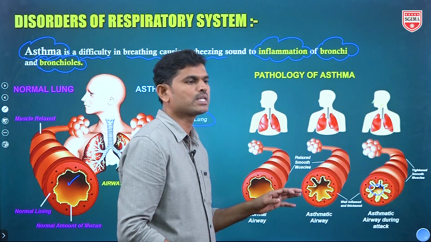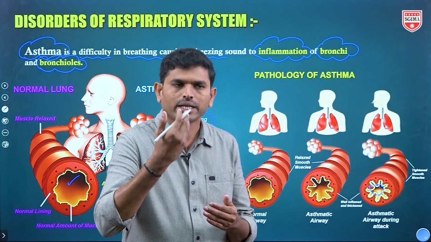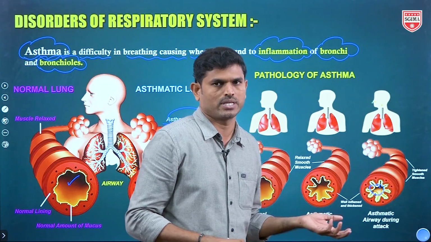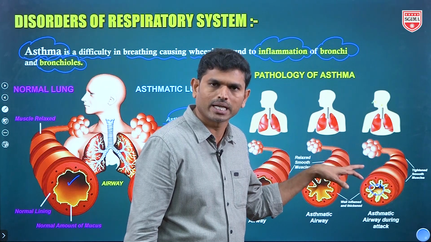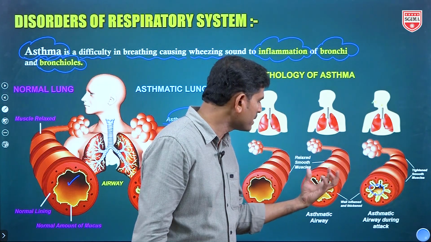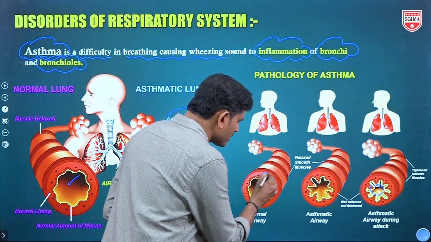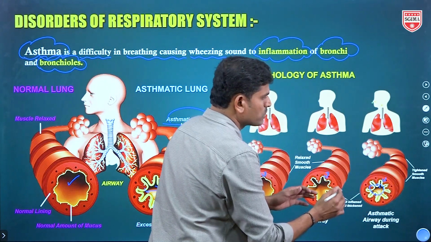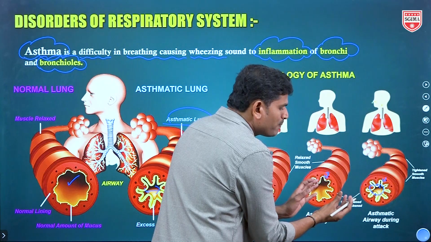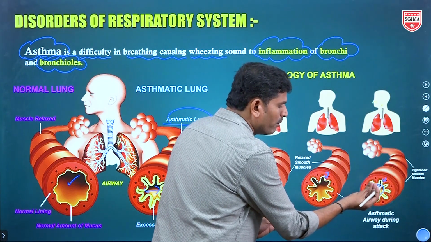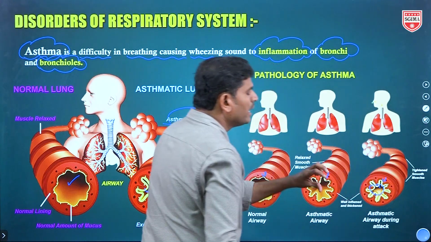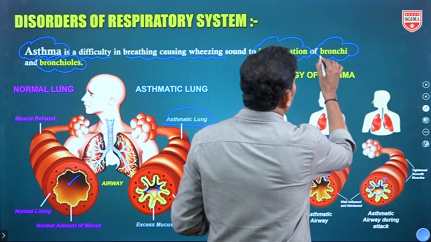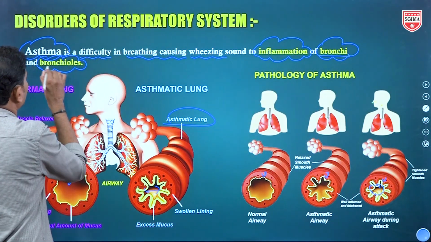What does inflammation mean here? Due to the entry of allergens, mast cells secrete histamine, a substance. This is the main reason for asthmatic or allergic reactions. Then what happens here? The muscles present in the walls of the bronchi and bronchioles swell. Then in the mucous membrane also, more mucus is secreted. By that, the lumen or tract of the trachea, particularly the bronchi and bronchioles, decreases.